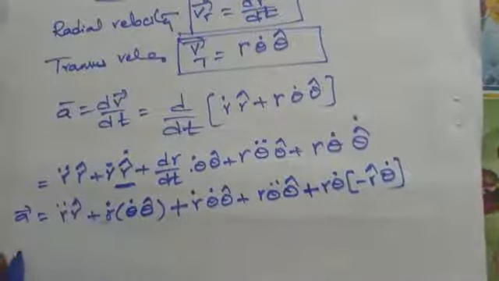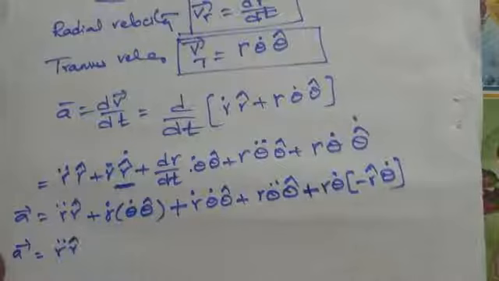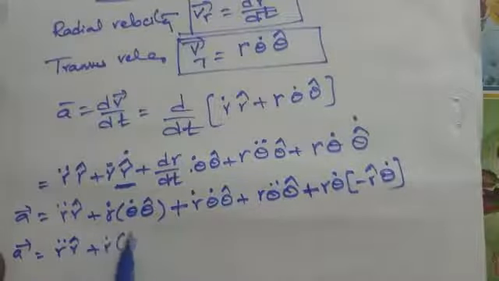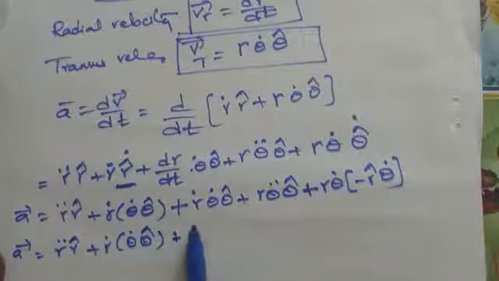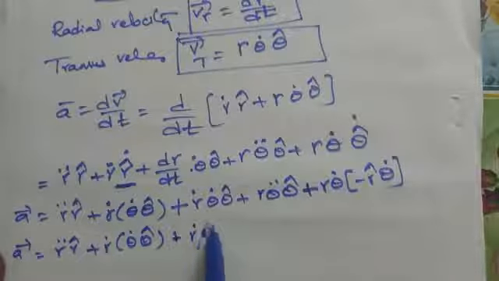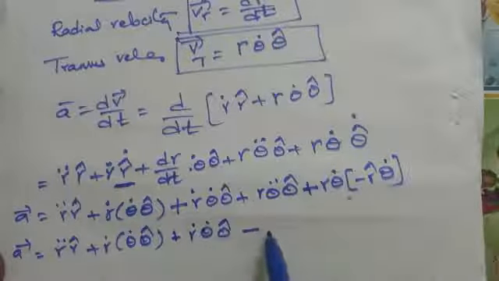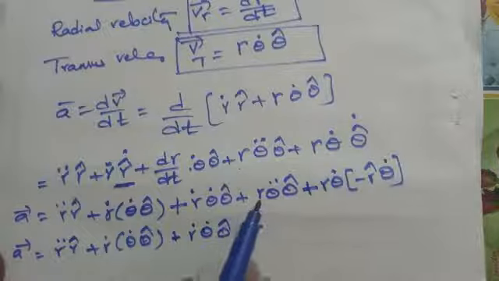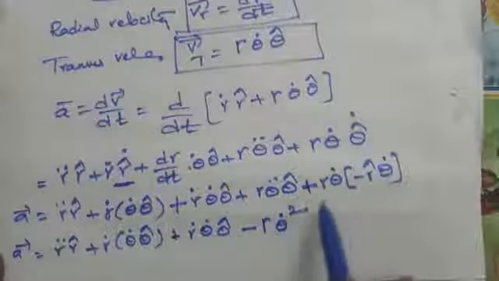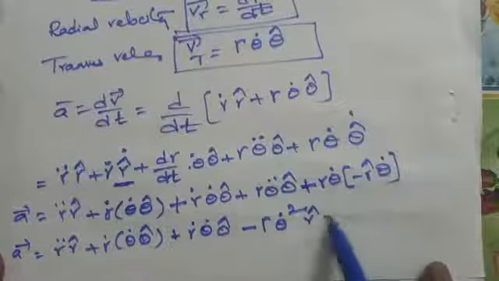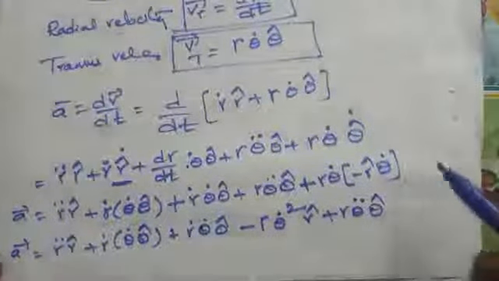So finally we get A bar equal to r double dot r cap plus r dot theta dot theta cap plus r dot theta dot theta cap minus r theta dot square r cap plus r theta double dot theta cap. So we got this equation.